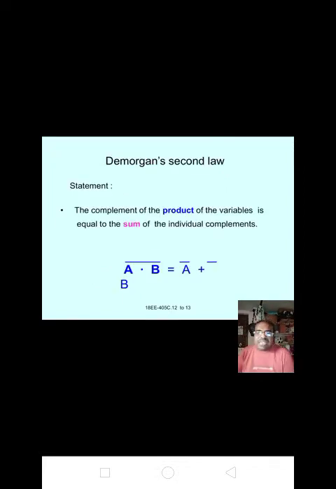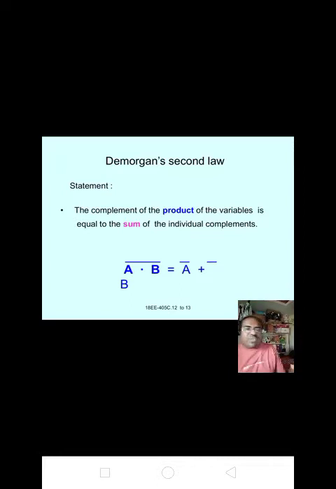De Morgan's second theorem: the complement of the product of the variables is equal to the sum of the individual complements.